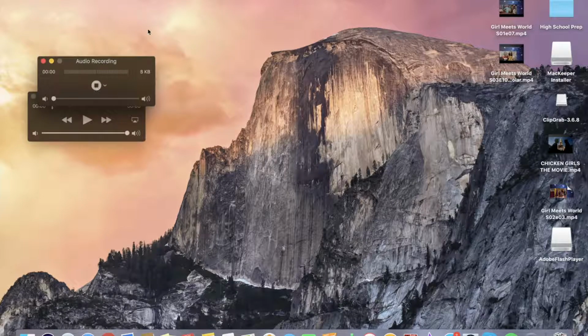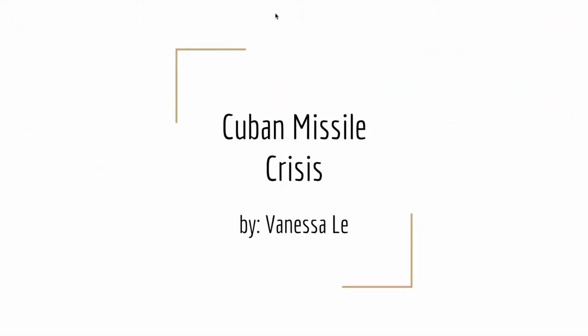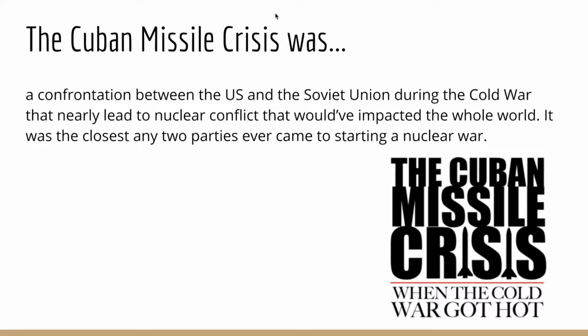Hi, today I will be talking about the Cuban Missile Crisis. So, what was the Cuban Missile Crisis? The Cuban Missile Crisis was a confrontation between the US and the Soviet Union during the Cold War that nearly led to nuclear conflict that would have impacted the whole world. It was the closest any two parties ever came to starting a nuclear war.